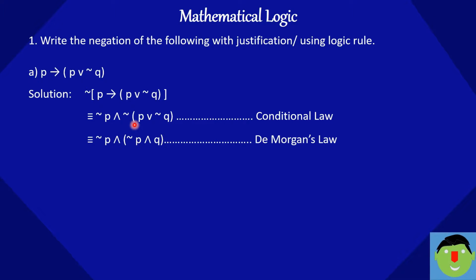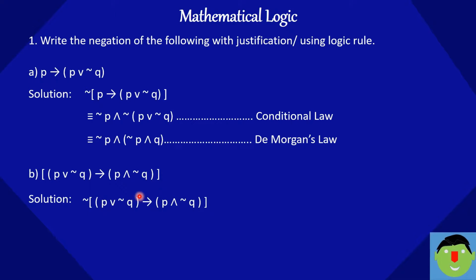Then the negation of this bracket, what would be negation of P, and the sign of this connective is changed, or to and. Negation of negation Q is nothing but Q. So we can write negation P as it is and in the bracket negation P and Q according to De Morgan's law. Next, P or negation Q, bracket complete, implication in the bracket P and negation Q.